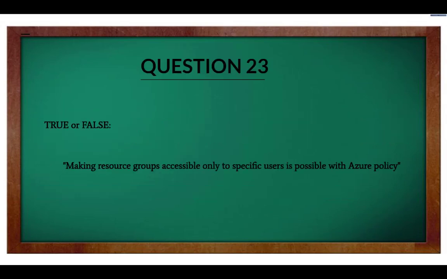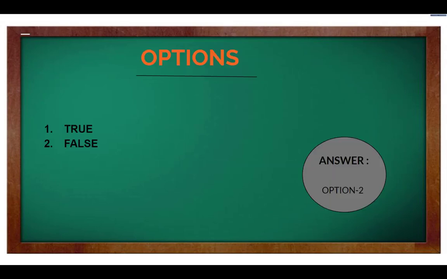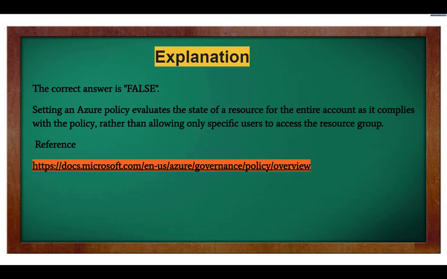Question 23. True or false? Making resource groups accessible only to specific users is possible with Azure Policy. Now here are the options. Option 1. True. Option 2. False. And the right answer is Option 2. Explanation. The correct answer is false. Setting an Azure policy evaluates the state of a resource for the entire account as it complies with the policy, rather than allowing only specific users to access the resource group.